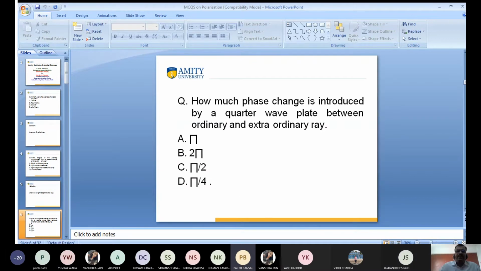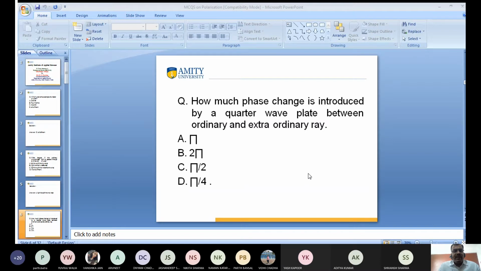Sir, C, pi by 2. Very good. Shivan Sharma, what is the answer? Pi by 2, sir. Yash Kapoor, what is the answer? Pi by 2.